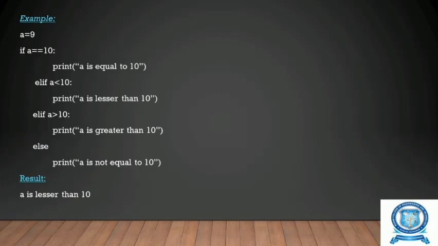Okay. So, if a is equal to 9, we know the first statement will become false, so we will move to the next. We are checking whether it is less than 10. We know a is less than 10, so we are going to print that a is lesser than 10.